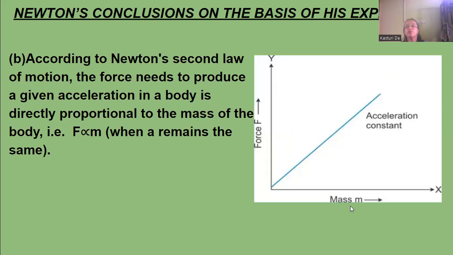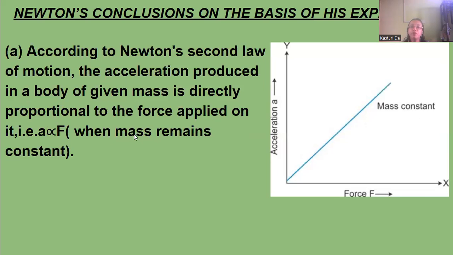Next, according to Newton's second law of motion, the force needed to produce a given acceleration in the body is directly proportional to the mass of the body. So force is directly proportional to mass where acceleration remains constant.